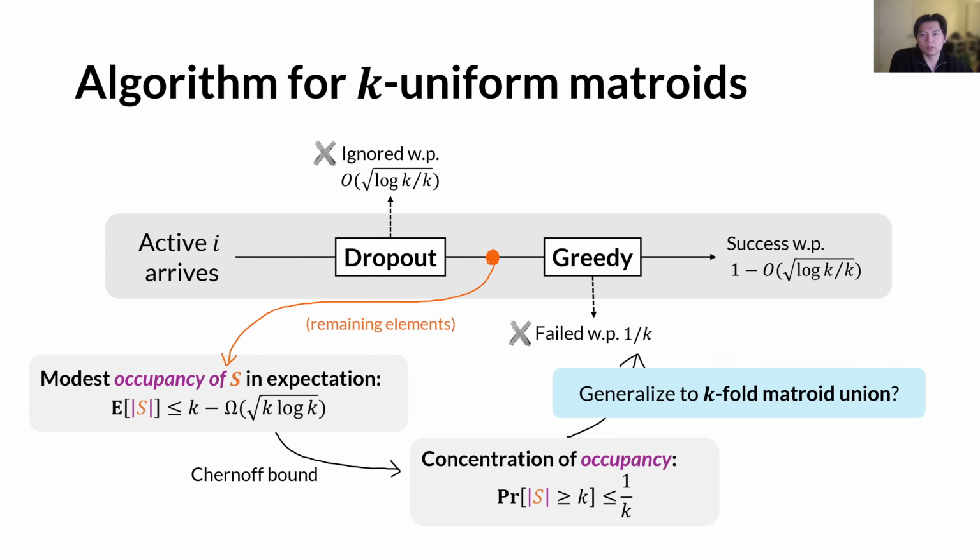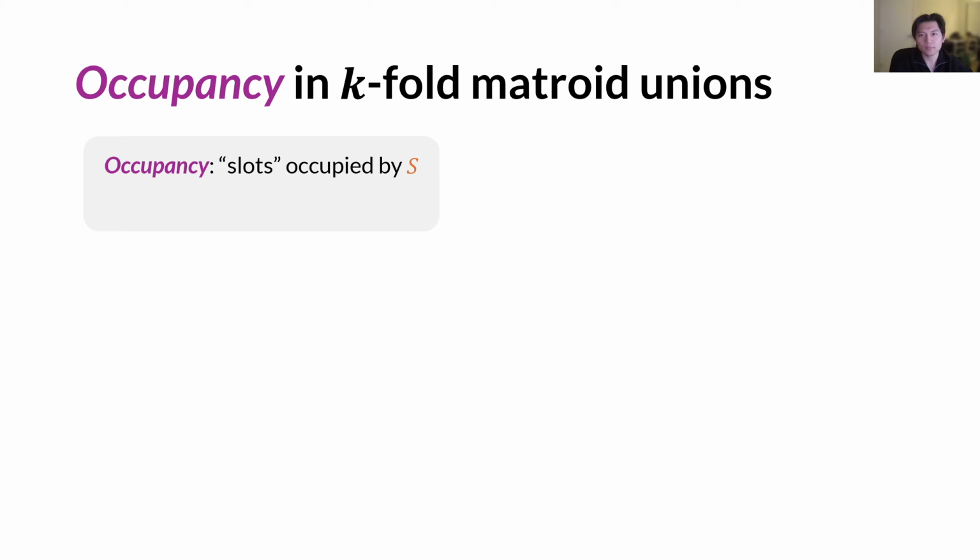Next, our plan will be to generalize this framework to k-fold matroid unions. And for that purpose, we will start from deriving a generalized occupancy measure, which intuitively means the number of slots occupied by a set S. And in the k-uniform matroid case, this is simply the size of S because it's a uniform matroid.